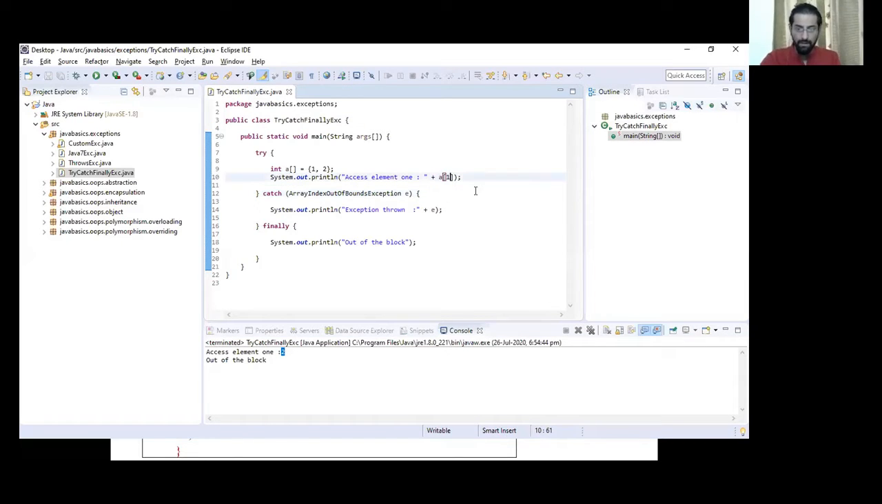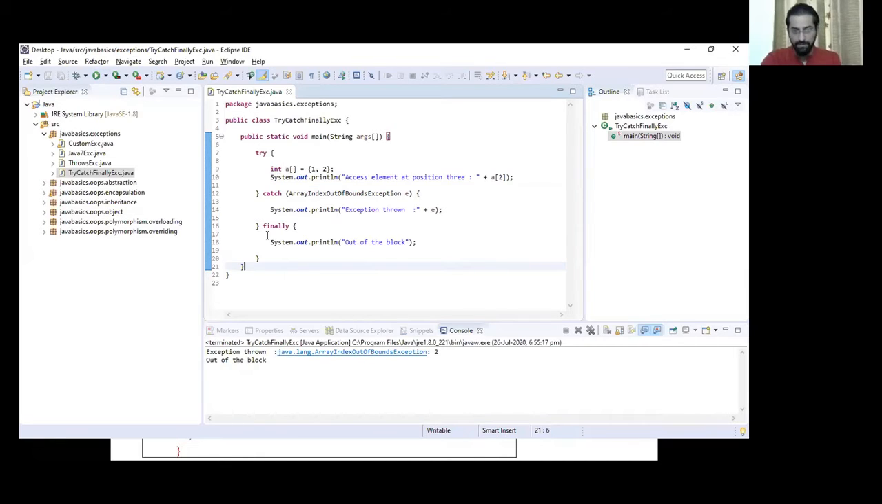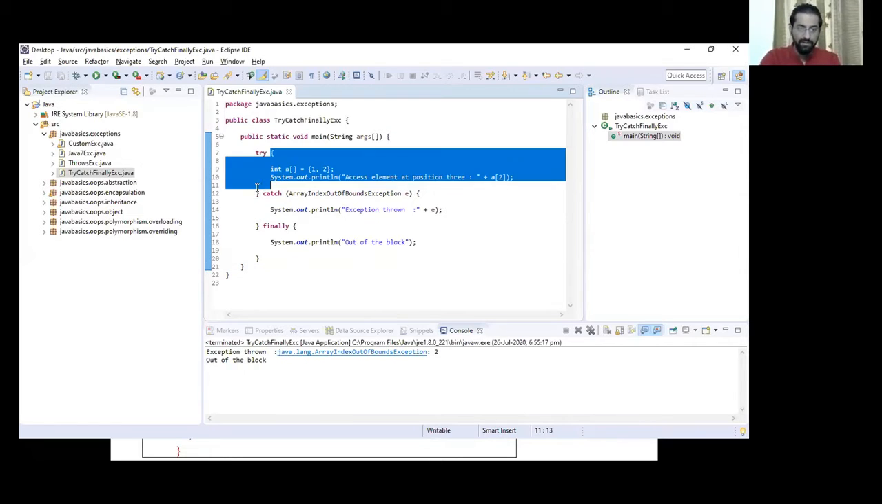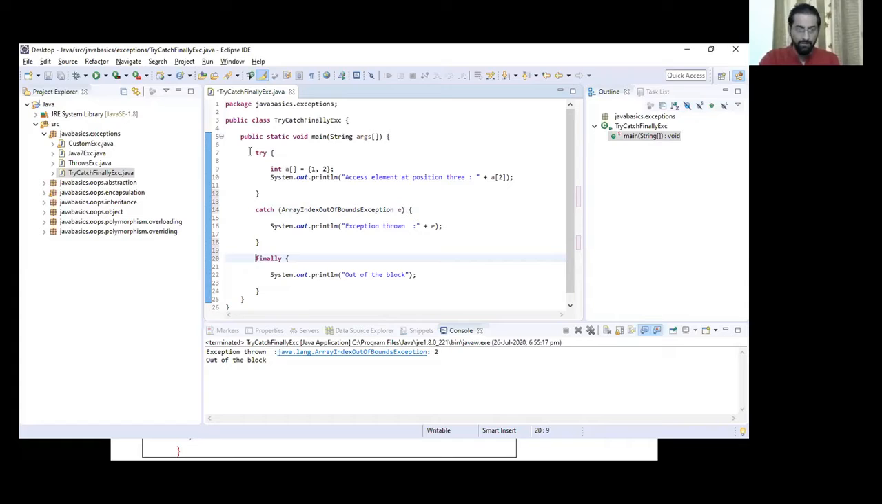Now, if I want to access an element which is at position 3, an exception is thrown. That's correct. Since we do not have an element at the third position, this line will throw an exception, right? The catch block will handle that exception. So to handle this exception, along with the try block, we have to write a catch block.